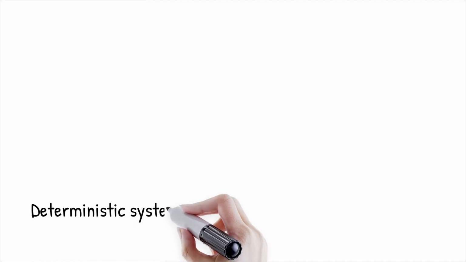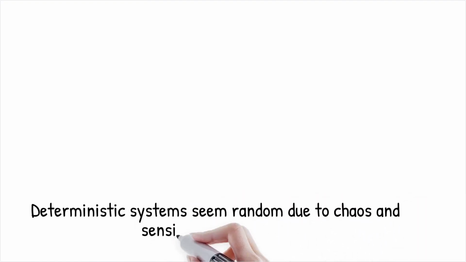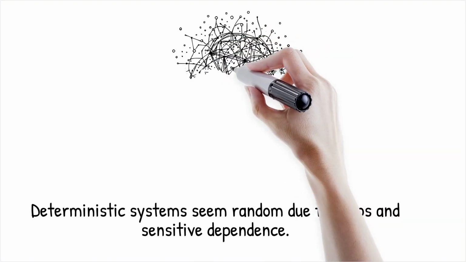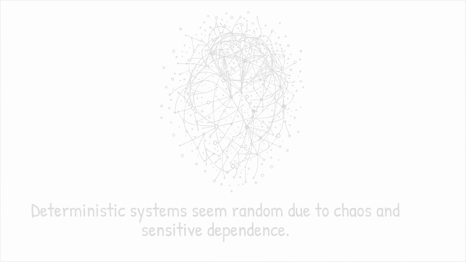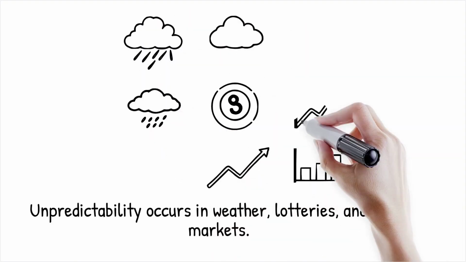Many systems are deterministic at their core, but behave in ways that appear random due to chaos and complexity. Small, immeasurable differences in initial conditions can lead to vastly different outcomes over time, a phenomenon known as sensitive dependence. This unpredictability is common in weather systems, lotteries, or even stock markets.